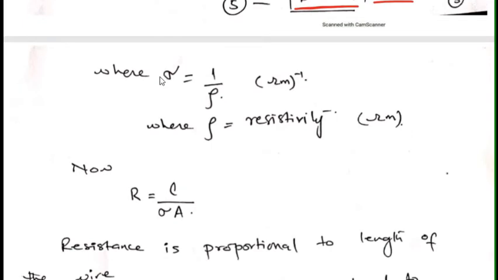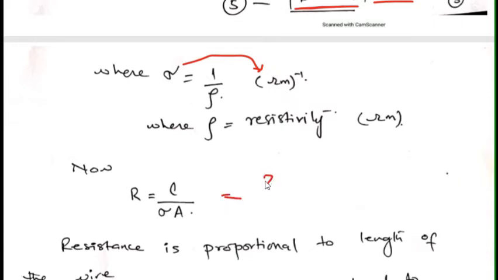Now sigma is equal to 1 over rho, and this rho is also known as resistivity, and its unit is ohm meters because it's the reciprocal of conductivity. So the unit of conductivity is ohm meter raised to the power minus 1, and the unit of resistivity will be ohm meter.